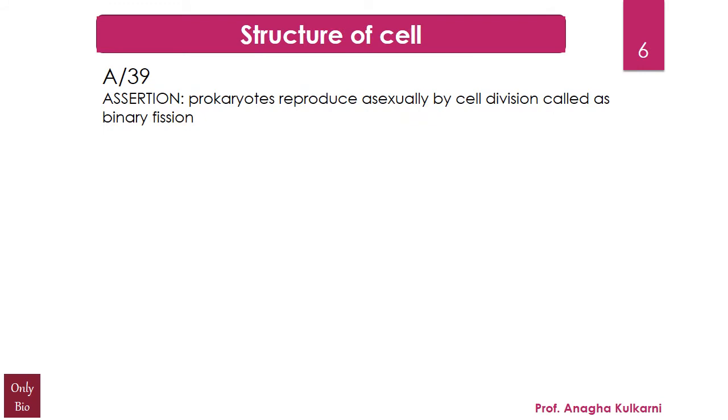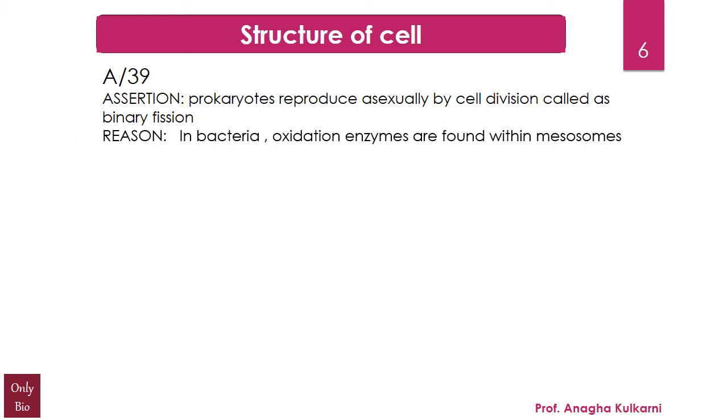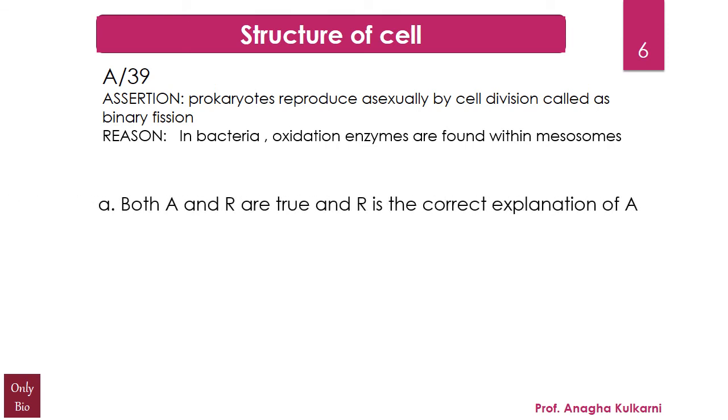I take you to the next question. This assertion relates with the chapter structure of cell. The assertion is prokaryotes reproduce asexually by cell division called binary fission, and the reason given is in bacteria oxidation enzymes are found within mesosomes, and the options given are A. When both assertion and reason are true and reason is the correct explanation of the assertion.